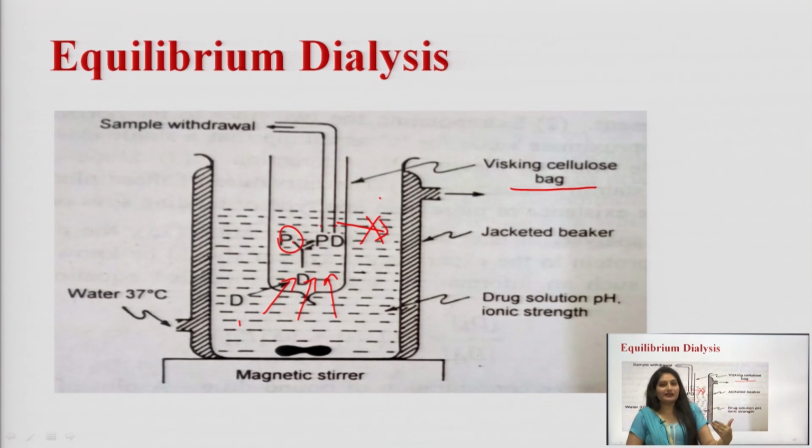As time elapses, more drug permeates into the bag, and if binding occurs, then the drug concentration in the bag containing protein and drug should be greater than the concentration in the outside vessel. The drug will continuously permeate in, and if there is protein binding, the drug will continuously complex with the protein molecule, forming the protein drug complex. If this process continues, there will be more drug concentration as compared to the outside vessel.